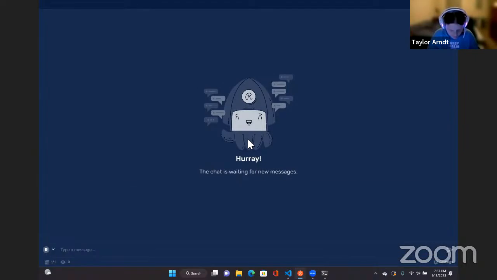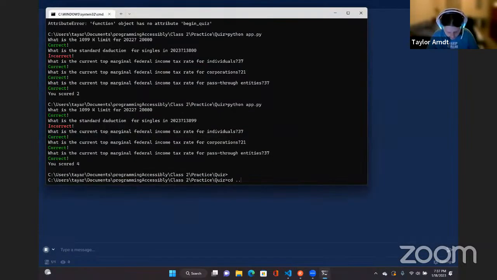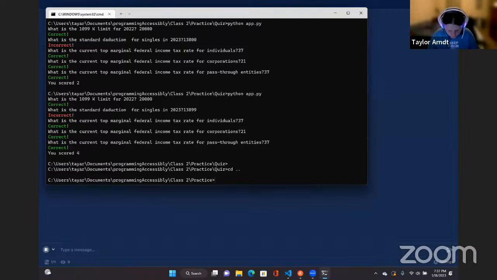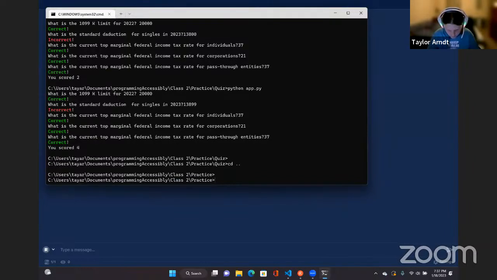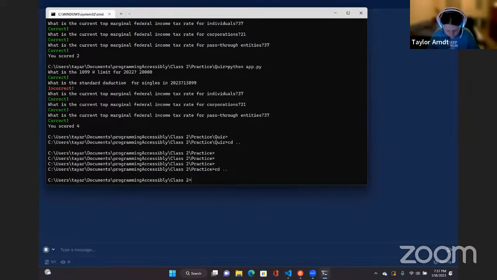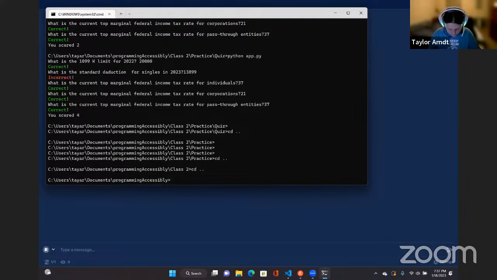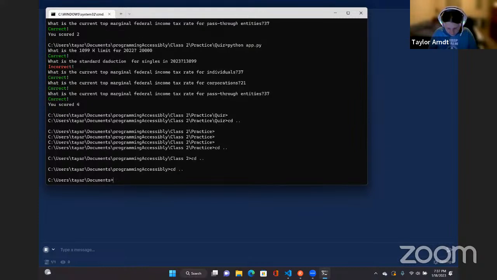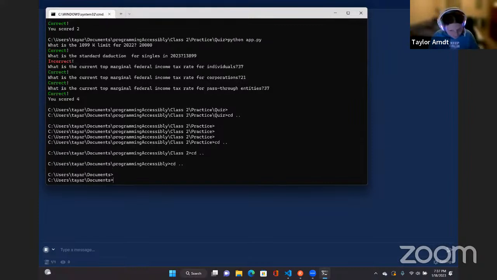Person class dot py. Windows System 32 CMD. CD space dot. Of course, this is C users, documents, programming accessibly, class 2, grader. All right. CD space dot. Yes. The only thing about Windows, folks, is that this terminal doesn't work well with the screen reader.